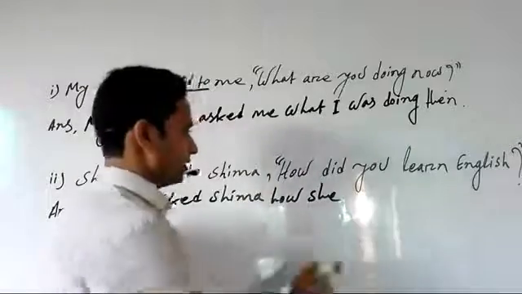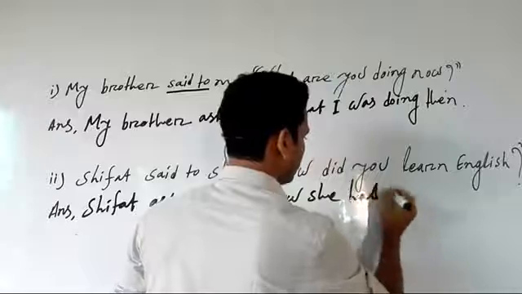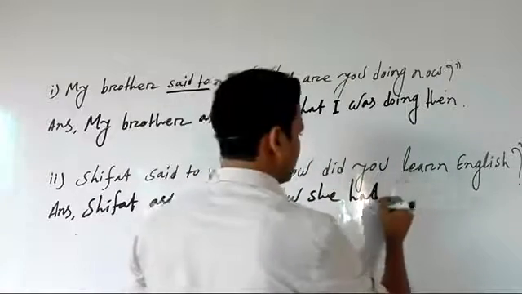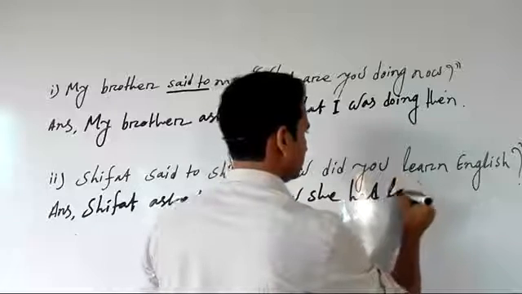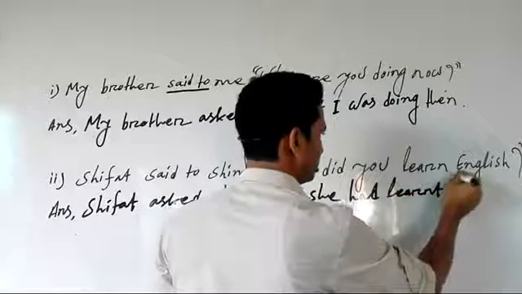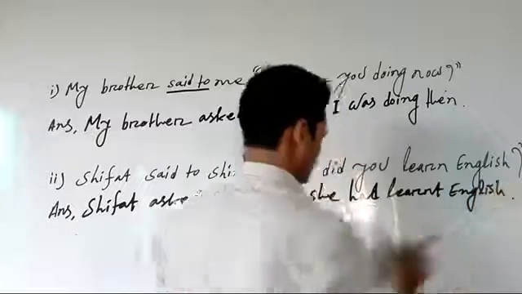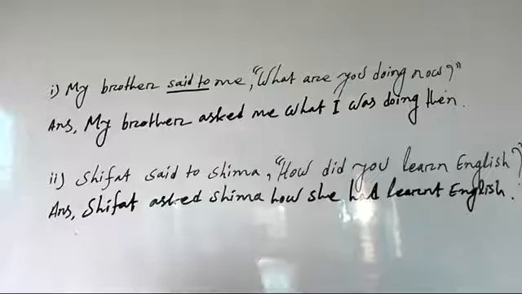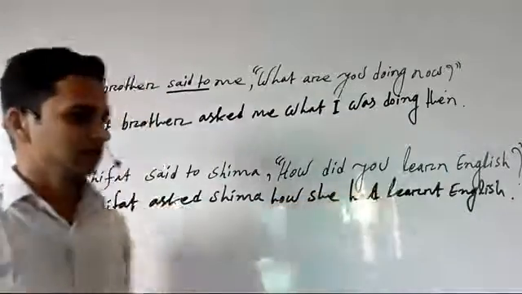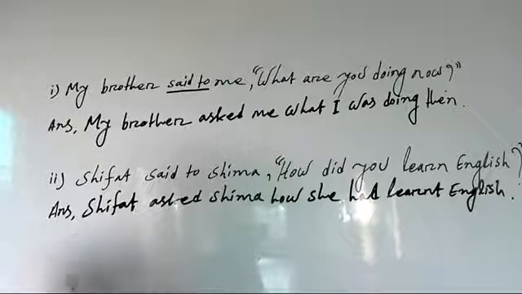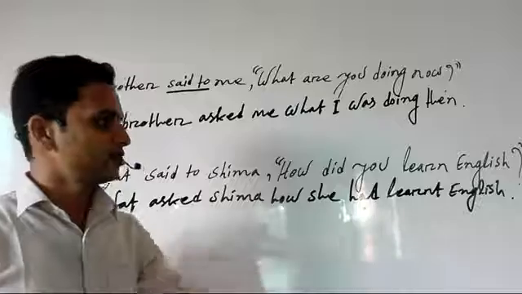So we will write here had and verb 3, the past participle form of the verb, learned English. Okay, Shifat said to Shima, "How did you learn English?" And in indirect speech: Shifat asked Shima how she had learned English.